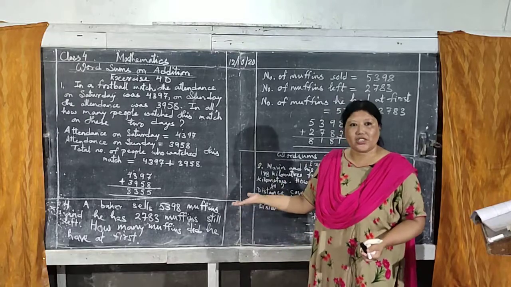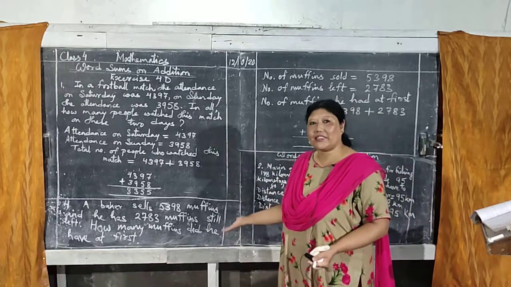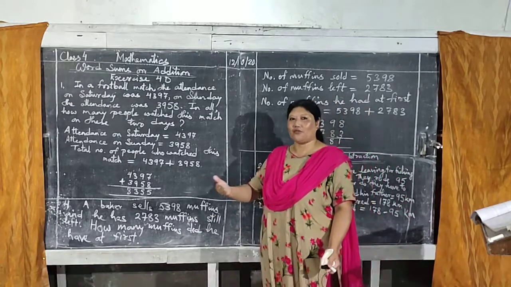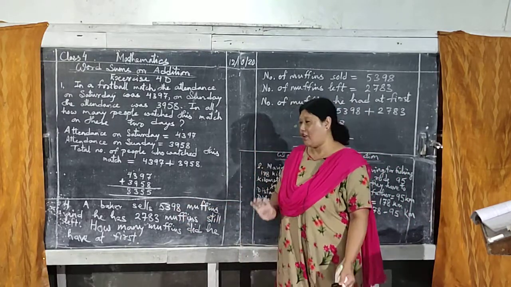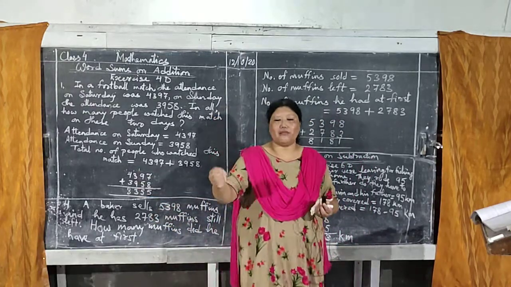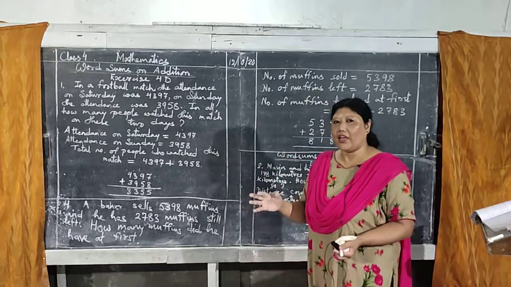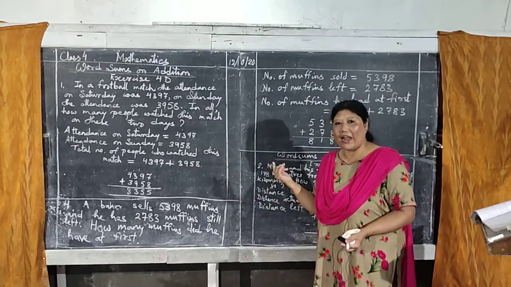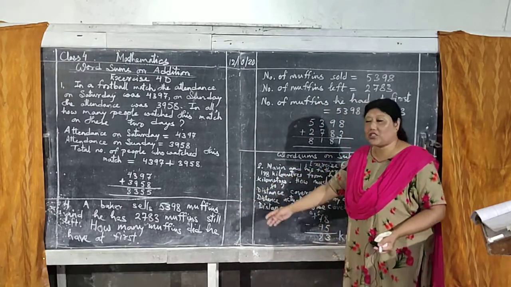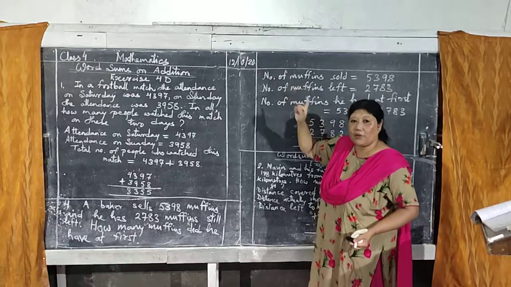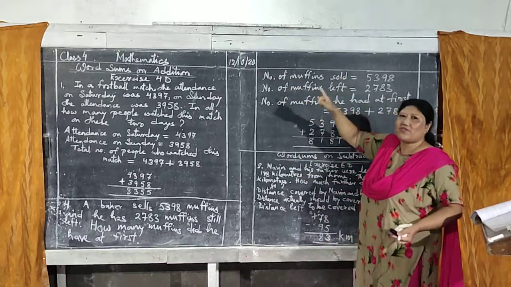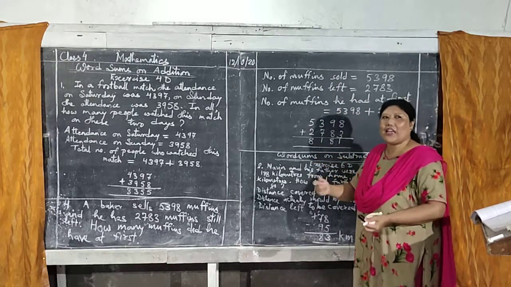So this is also addition. It looks like subtraction, but it is addition. Okay, so here instead of 5, you have 5,398 muffins, and instead of 2, you have 2,783 muffins left. Now you understood you have to do what? Addition. So here, this time I didn't copy from the question. I wrote like this. Muffins means you can count, so number of muffins sold. You don't have to write who sold it, where they sold.